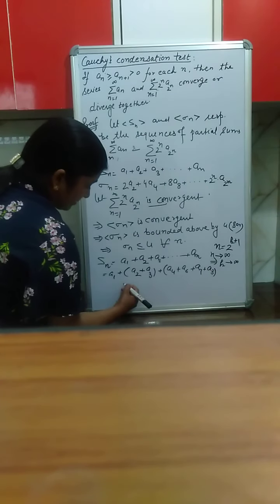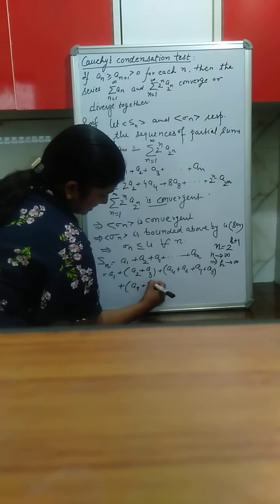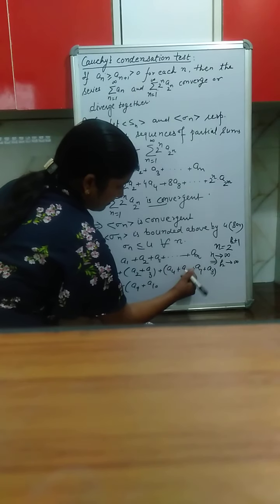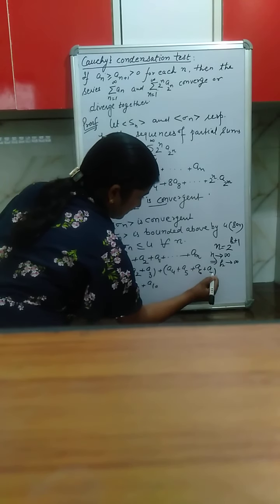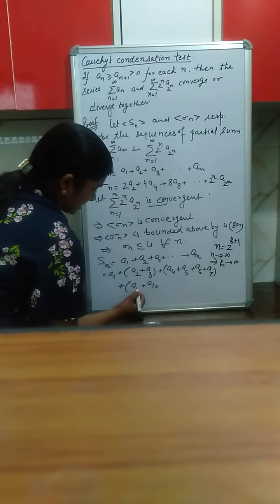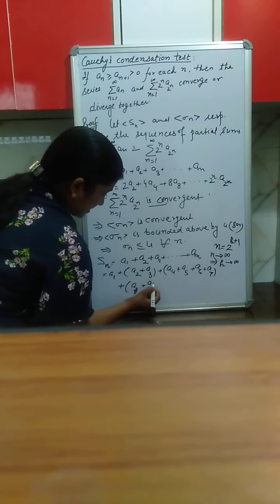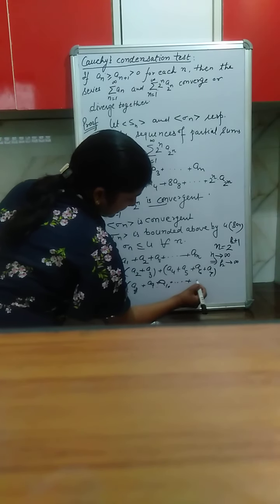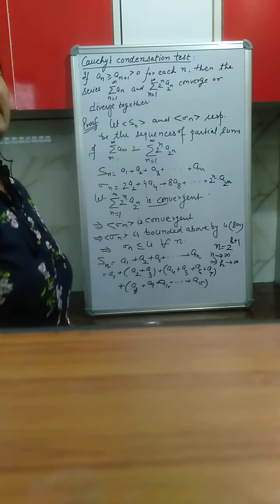Third group contains 8 terms: a8, a9, a10, and so on. It will contain 8 terms. So the last will be a15.